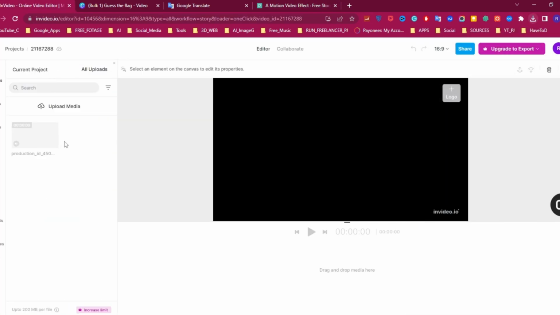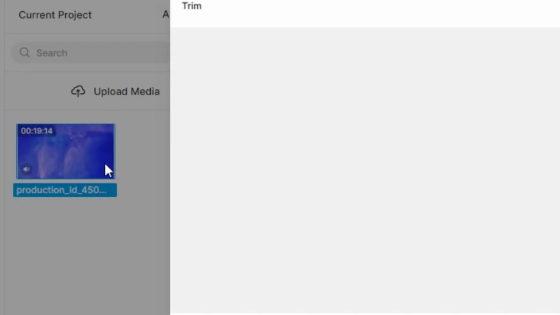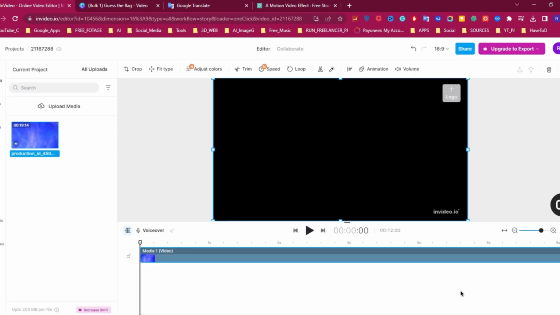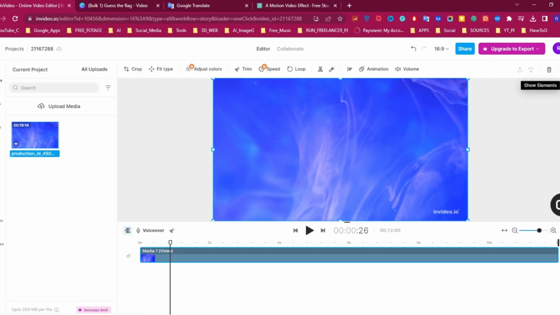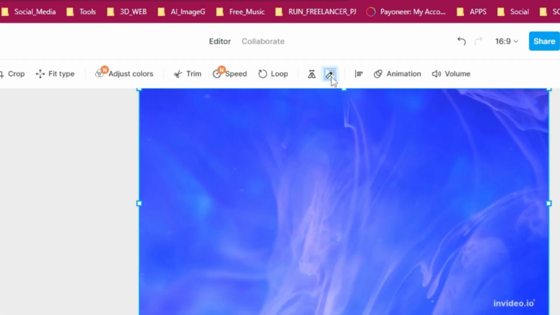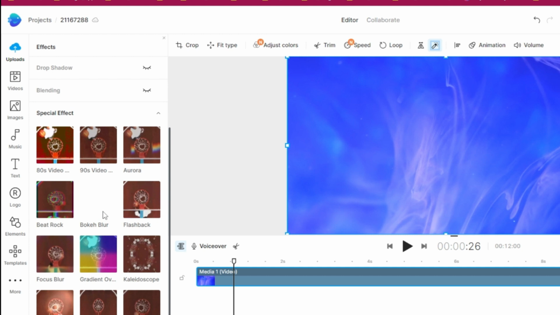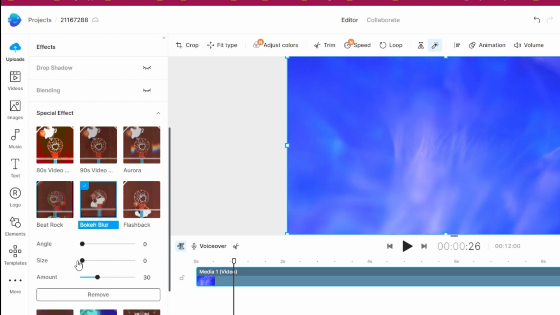Then upload the video to InVideo. Click on this plus button. We need a 12-second video, so drag the outline to 12 seconds and click on Add. Delete the logo icon if you haven't any logo. Now I want to blur the background video, so click on Effect icon and in the Special Effects section, select Bokeh Blur, reduce the size to 0, and increase the amount to 80%.